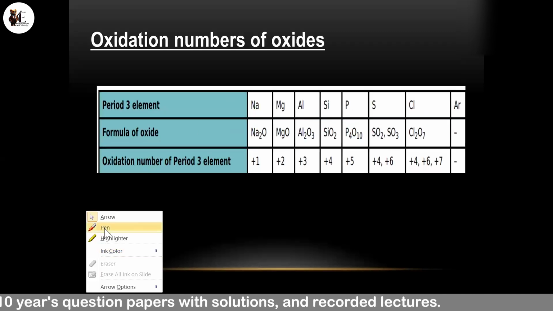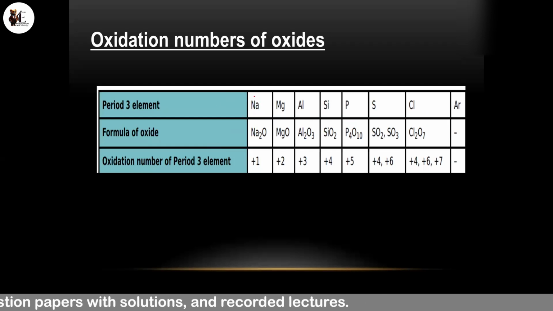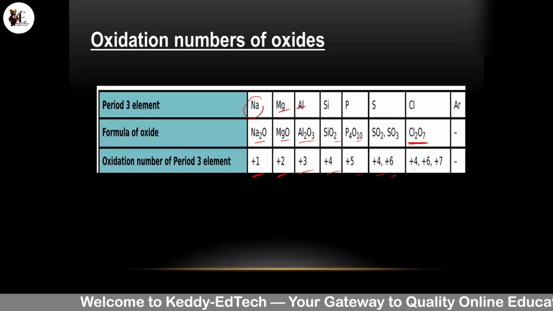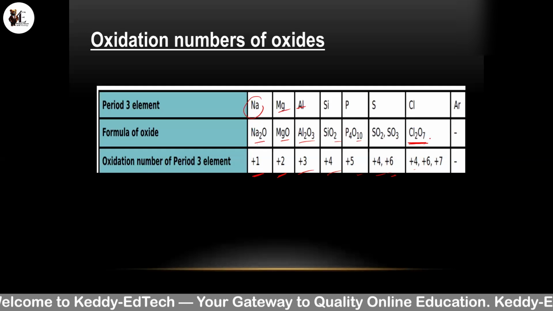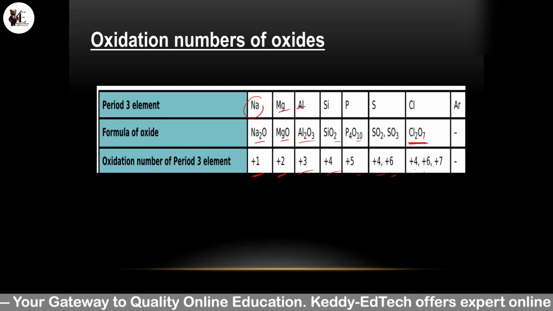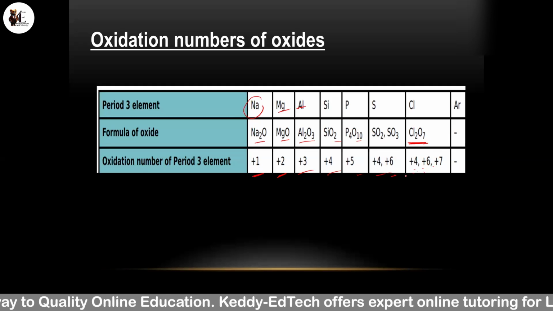Next is the oxidation number of oxides. If you have sodium, magnesium, these third period elements, the formula of the oxide we have already seen, and the reaction of these oxides. Now the oxidation number of the period 3 elements you can easily calculate. For sodium it is +1, for magnesium it is +2, and similarly it goes on. For SO2, SO3 it is +4 and +6. For Cl2O7, it does not react under normal conditions, but under certain conditions it will react to form Cl2O7, and the oxidation states are +4, +6, and +7. It can exhibit 3 oxidation states.